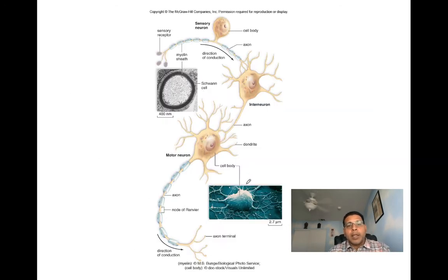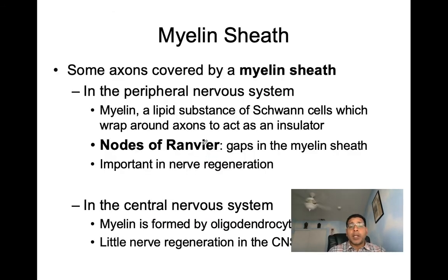Now here we can see on this axon we've got myelin. In the peripheral nervous system, myelin is going to be produced by Schwann cells. Myelin is a lipid-rich substance, and it's going to wrap around axons to act as an insulator. Now, in between two myelinated regions, we have a node of Ranvier. A node of Ranvier is a gap in the myelin sheath, basically. When we talk myelin in the PNS, it's going to be important in nerve regeneration. Next, then we can see the central nervous system. In the central nervous system, myelin is going to be formed by oligodendrocytes.